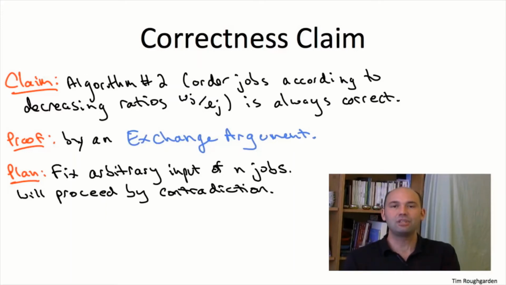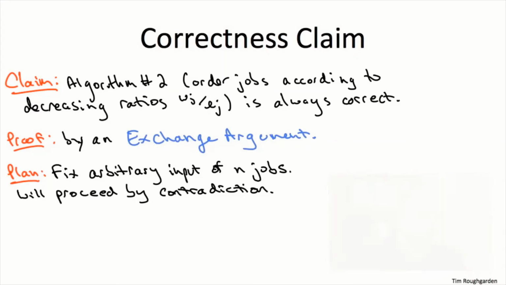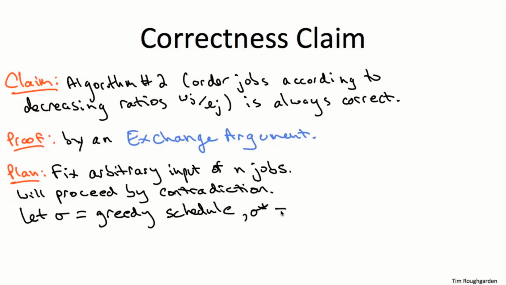It means there exists an instance for which this greedy algorithm does not produce an optimal solution, for which there's some other solution not output by the greedy algorithm, which is better than that of the greedy algorithm. So let me just give you some notation to set this up. We're going to let sigma denote the greedy schedule. And if our claim is false, that means this is not an optimal schedule. There's some other one which is better, so call this better optimal schedule sigma star.